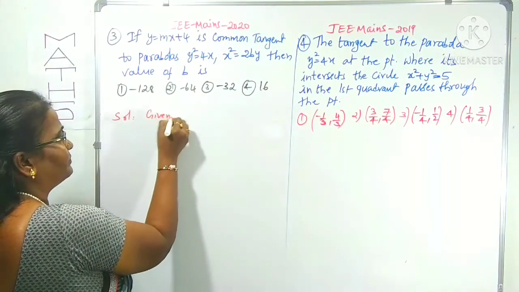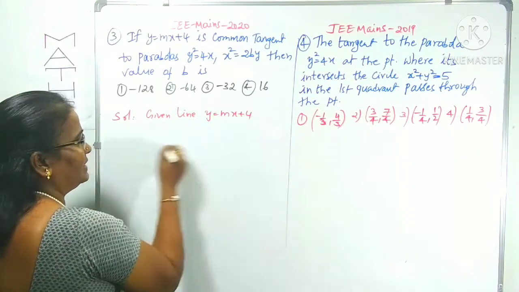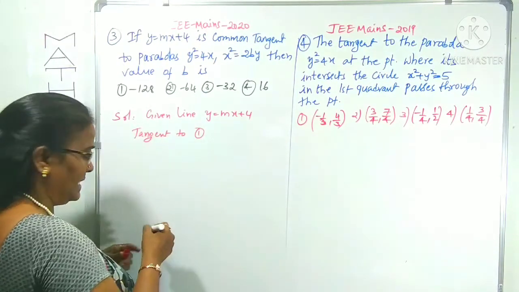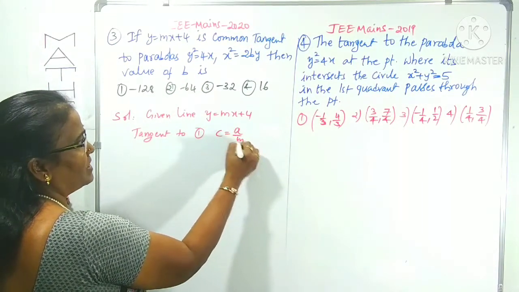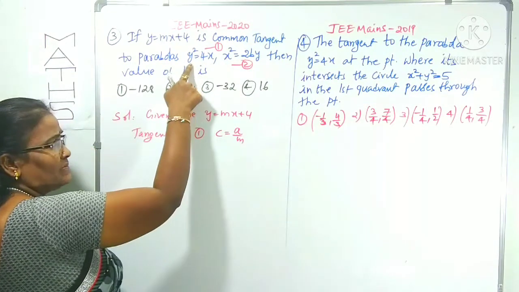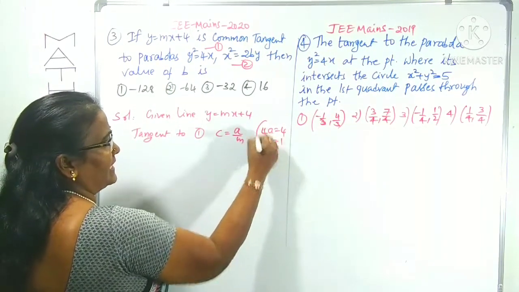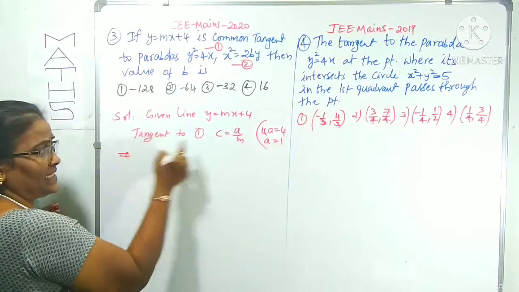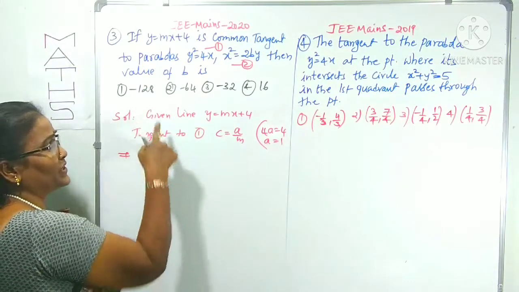The given line y is equal to mx plus 4 is tangent to 1. Tangent to 1 means what? You know the condition: c is equal to a by m. This one is taken as 1, and this is taken as 2. With respect to y square is equal to 4x, 4a is 4, so a is 1. The a value is 1, m is m only, and c is 4. First we can use this condition. When the line y is equal to mx plus c is tangent to the parabola y square is equal to 4ax form.